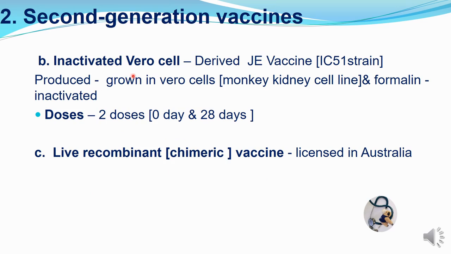Second, second generation second vaccine is inactivated vaccine, which is derived from IC51 strain. This is grown in Vero cells, a monkey kidney cell line, and then it is formalin inactivated. You need to give 2 doses of this vaccine, first dose on the first contact and then after 28 days. And second generation, third type of vaccine is live recombinant chimeric vaccine. This is licensed in Australia.